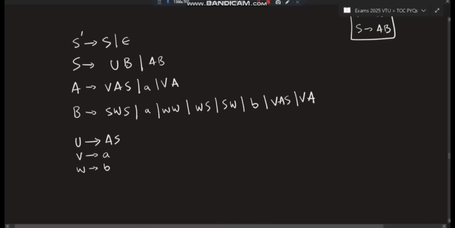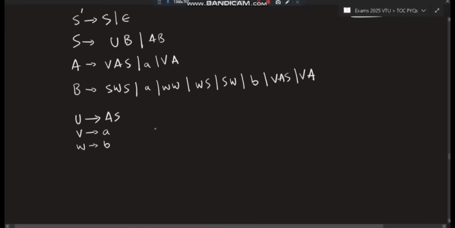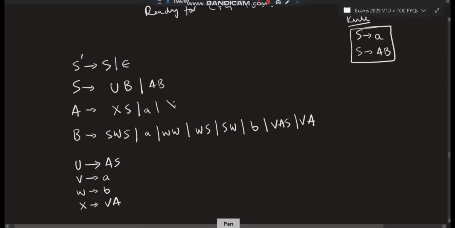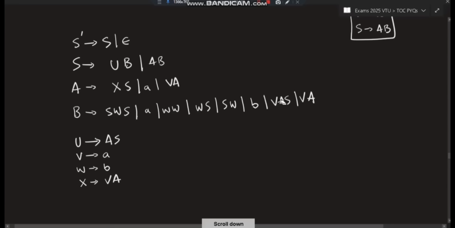Now after that, which are remaining, which are still not satisfied? VAS is not satisfied. SWS and VAS. So VA I can take as separate. I'll take X as VA. So instead of this I can substitute it as X, and this VA is already fine, I'll not replace it. If I substitute this also as X, what will happen? See, this is becoming a wrong one. A goes to X is neither of this form, so that's why you should not touch the ones which are already fine. So here also VA will become X.